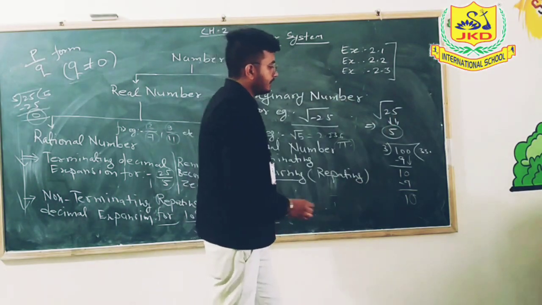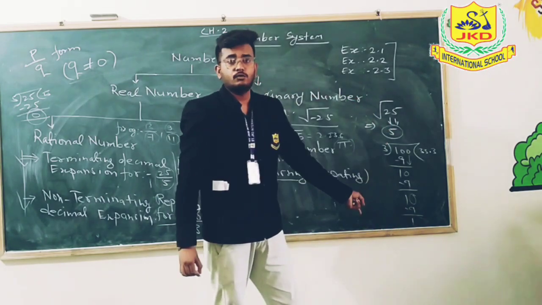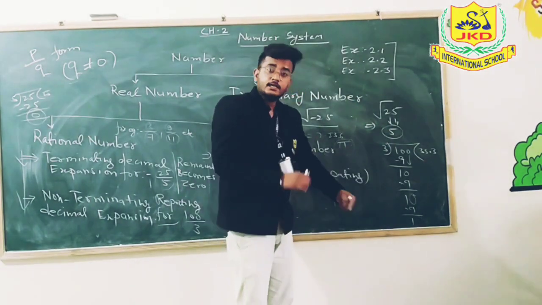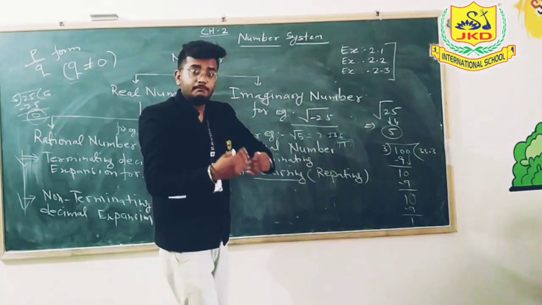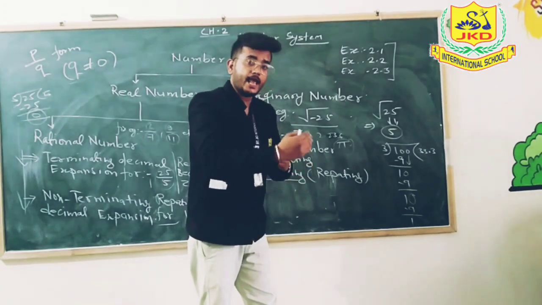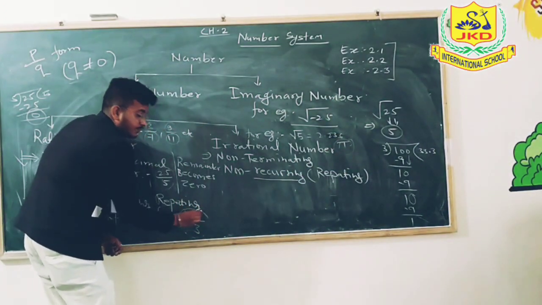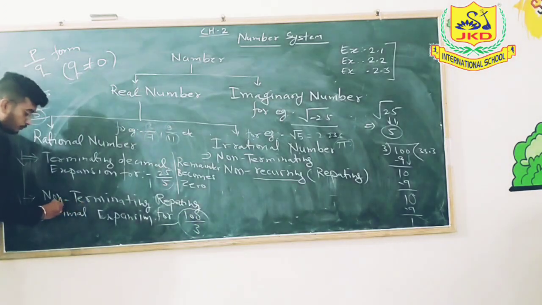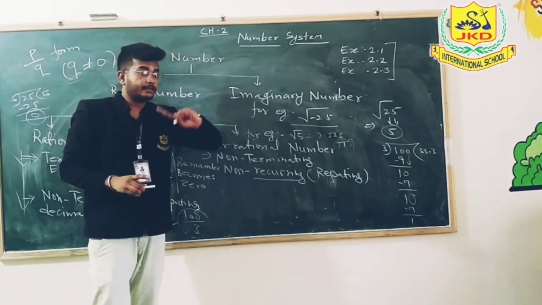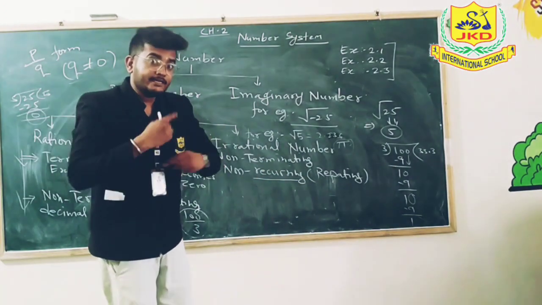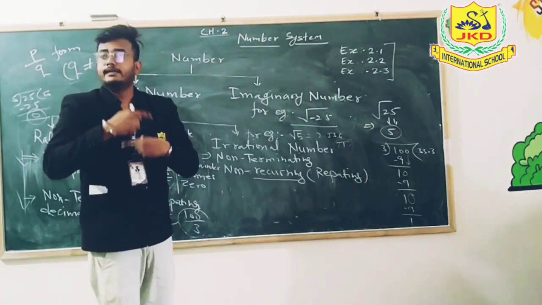So 3 3s are 9 again, and the remainder becomes 1, and this will repeat again and again. That means that one is the example of non-terminating and repeating. Meaning the remainder never becomes 0, and it also repeats again and again.